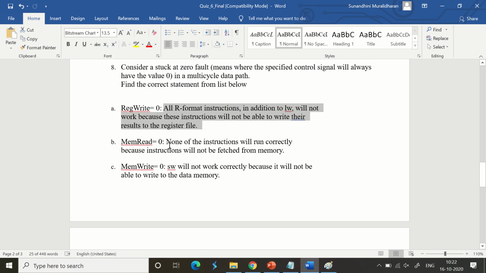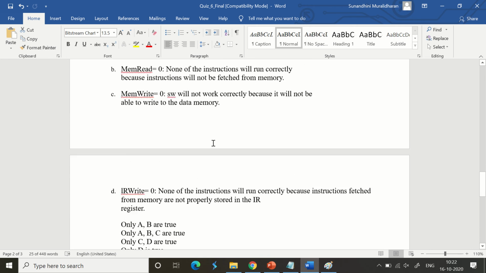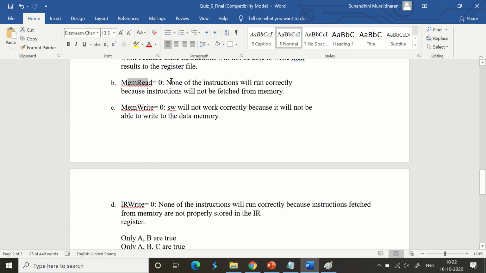Memread equal to 0: none of the instructions will run correctly because they will not be fetched. Instructions won't be fetched from memory. Let's think about it and understand if it is also true. Memread equal to 0, none of the instructions will be run. This is what we read.